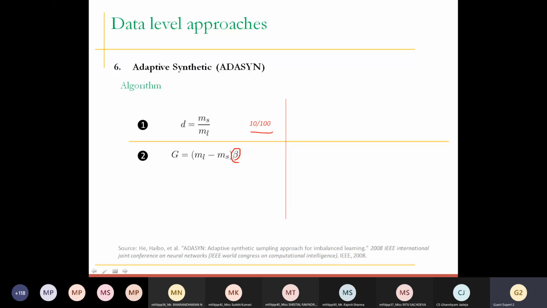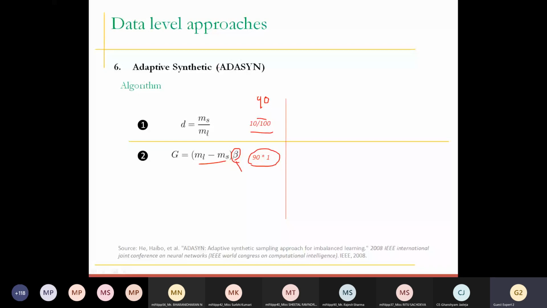Now let me tell you, suppose the beta value is 1. Understand, this is the difference. So the difference between this is, let's say, 90. If you want a perfectly balanced data set, at that time you need to pick the value of beta as 1, which means you are going to generate this many samples. The range of beta is 0 to 1. So if you consider, let's say, 0.5, which means you are going to generate a kind of balanced data set, but not the perfectly balanced data set. When you want to generate a perfectly balanced data set, you need to keep in mind that the beta value must be 1. So this is the second step, that how many samples would be generated.